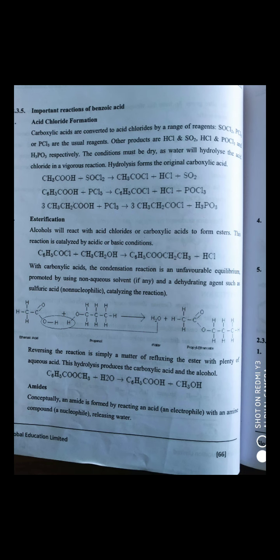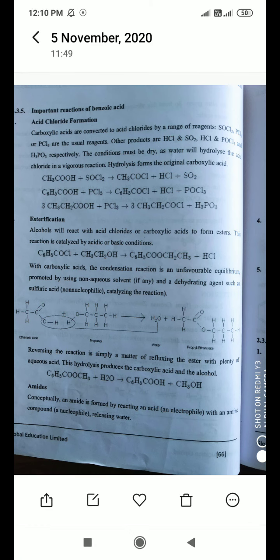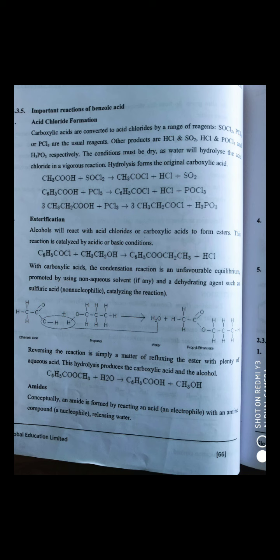They have given another example other than aromatic acid: CH3COOH is an aliphatic acid. When the aliphatic acid, acetic acid CH3COOH, reacts with SOCl2, thionyl chloride, it gives CH3COCl, acetyl chloride.